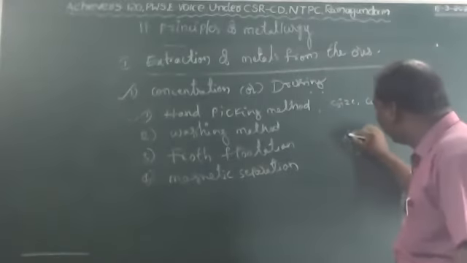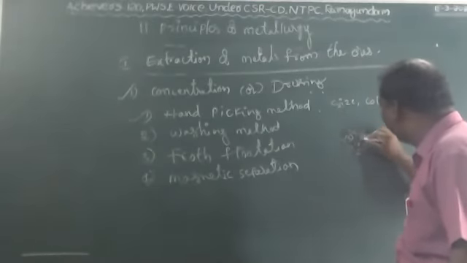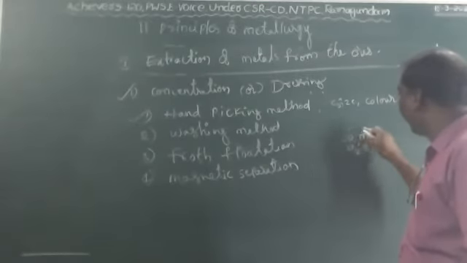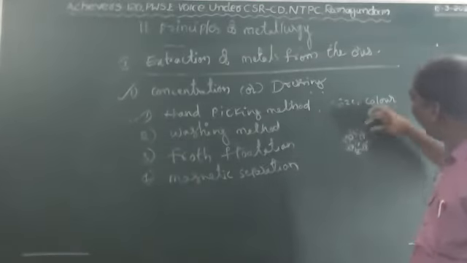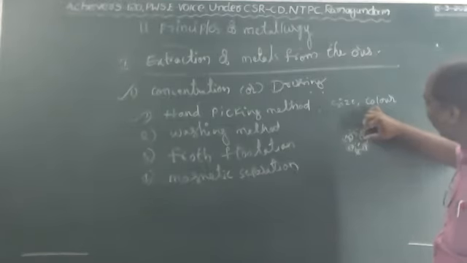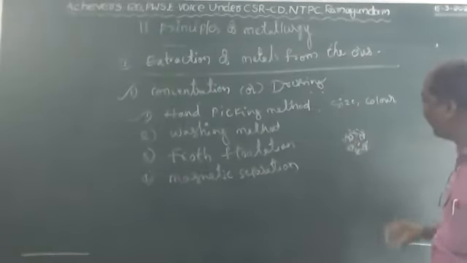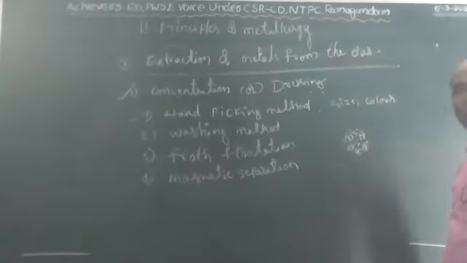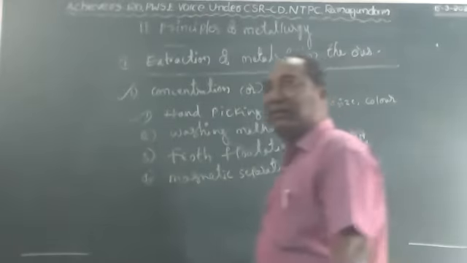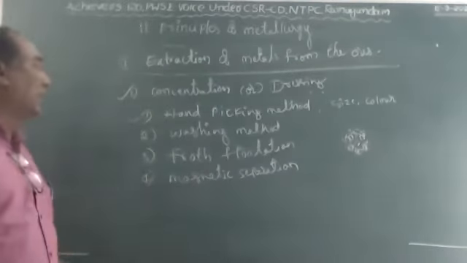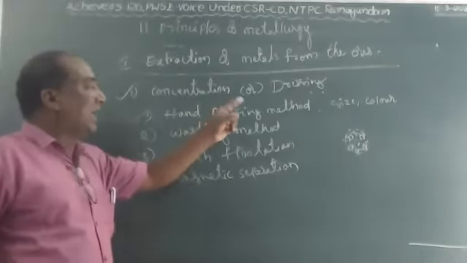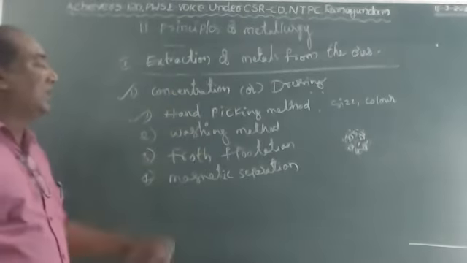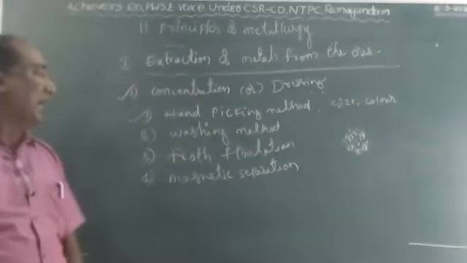For example, these are the impurities. These are the ore particles, metal particles. The impurity size is bigger than the ore particle. That's why we can easily remove it with the hand picking method. So this is called the hand picking method. In the hand picking method, mainly the property, either size or color, is different between the ore and impurities. Then we can easily remove them with our hand.